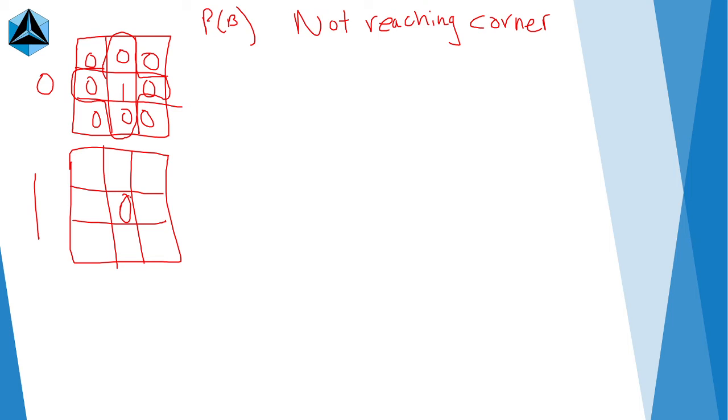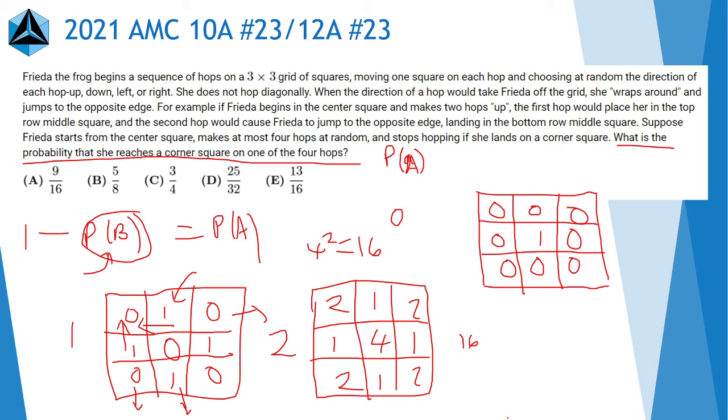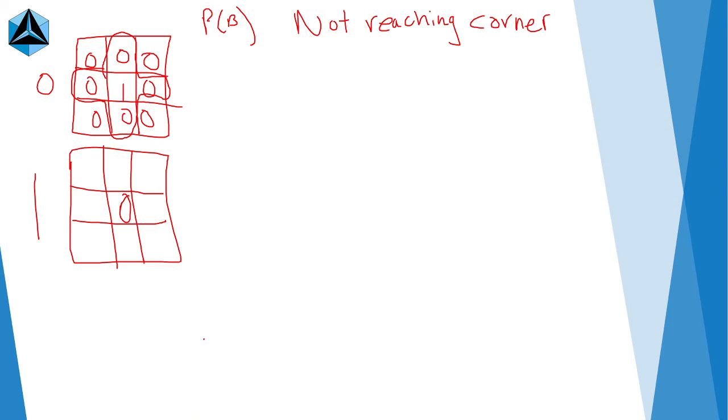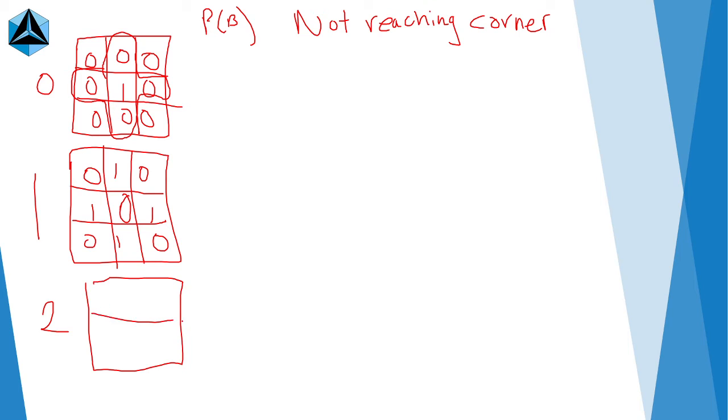So as we said earlier, if we go back, this is the grid after 1 hop. It's the same thing because we're not reaching any corners. And there are 4 ways to do that. So there you go. So what about 2 hops now? Now things are going to change. We said that we don't want to land on a corner square, so we're not going to consider the corner squares at all. Just pretend they don't exist.